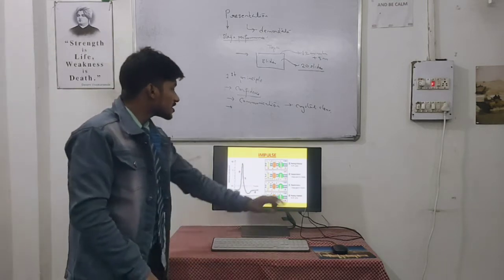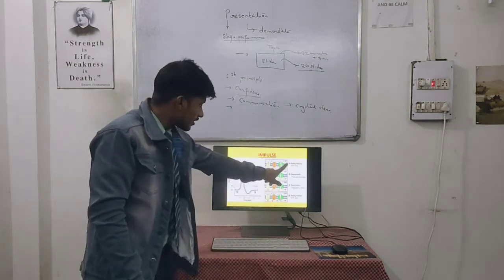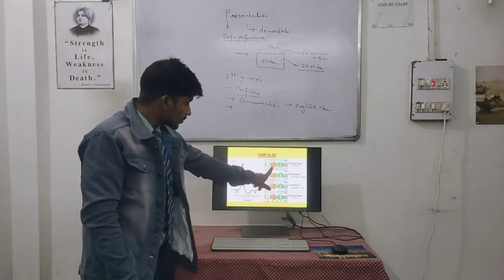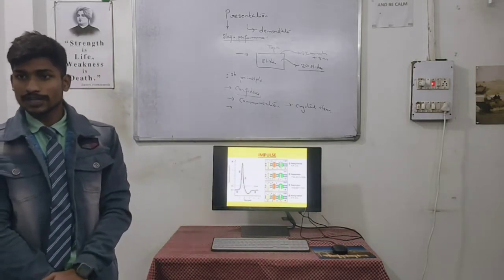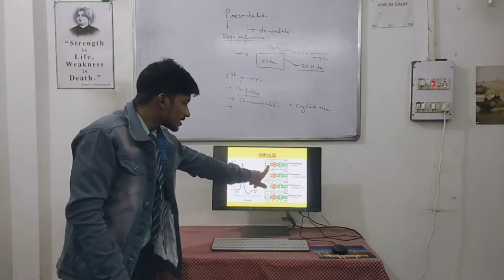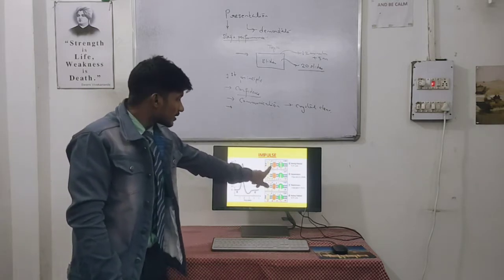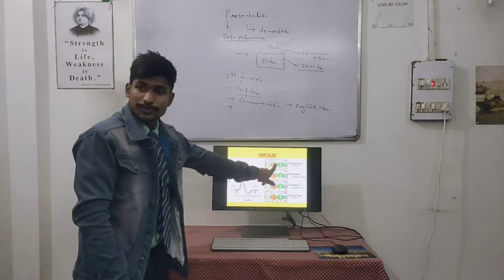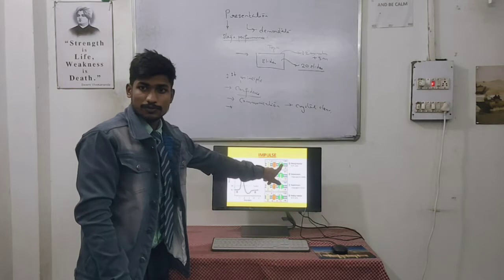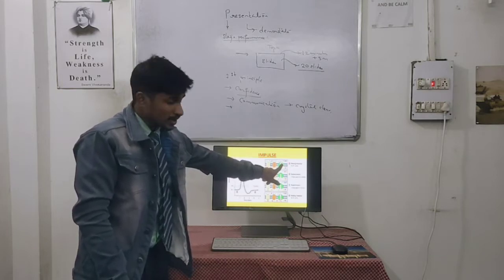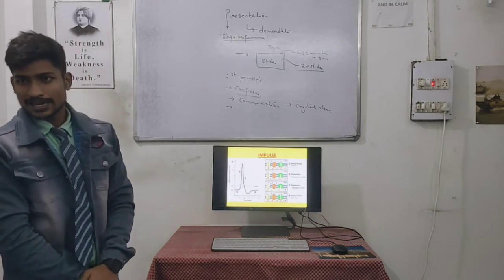Now in resting potential, we can see in this picture that to avoid attaining equilibrium there is the sodium-potassium pump, and these are the voltage-gated channels, and there are many short channels known as leaky channels.